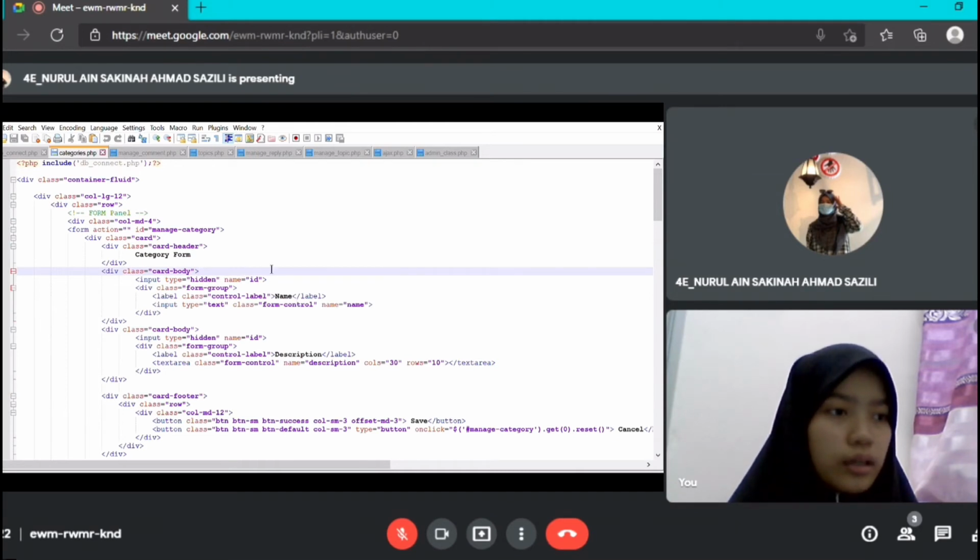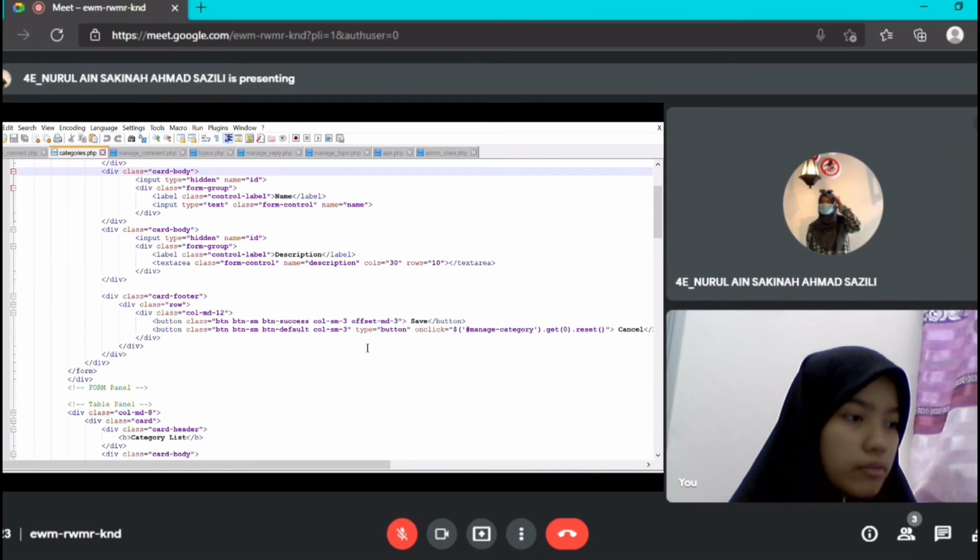So I will explain about the category section. In the category section, there is a section for users to insert a new category. First, the user must put in the name and the description of the category. After they put in all the information needed, they can click the save button.